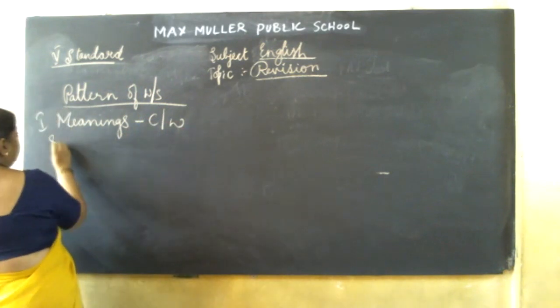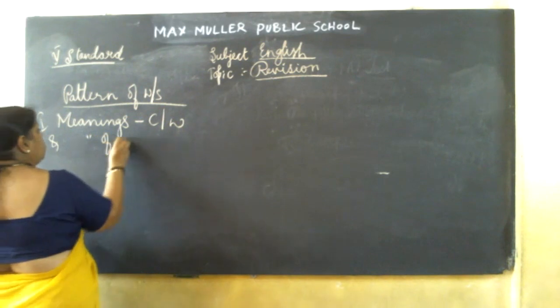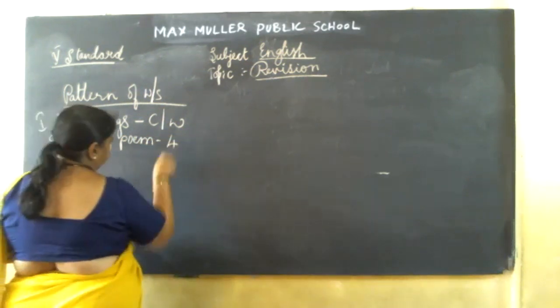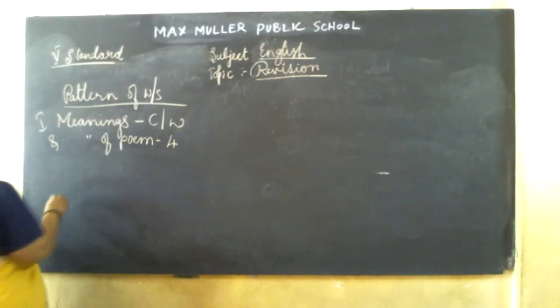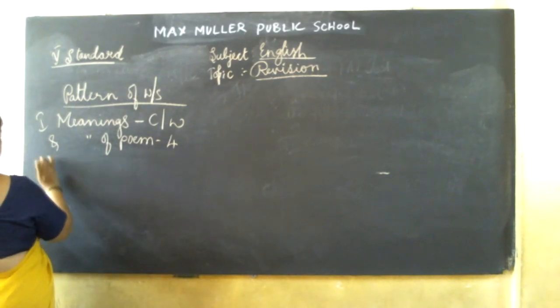And here, meanings of the poem also I have given, children. There are only 4 meanings in the poem. So for 4 things I am giving meanings.